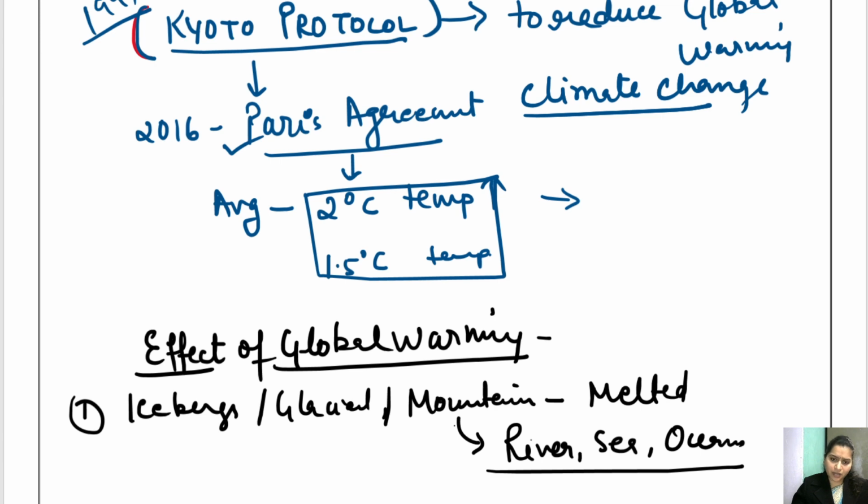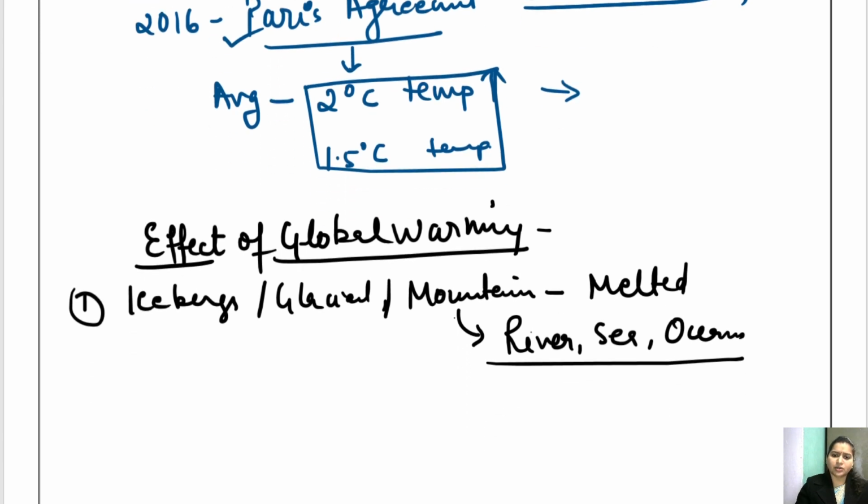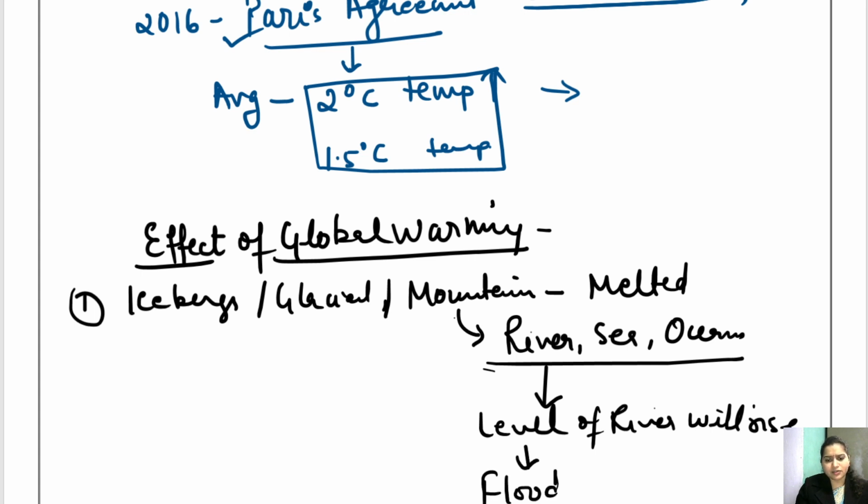All right. अब जब ये मेल्ट होकर रिवर में जा रही हैं, उसके बाद क्या होगा? The level of river will rise definitely. So if the level of river will rise, it will cause flood, right?